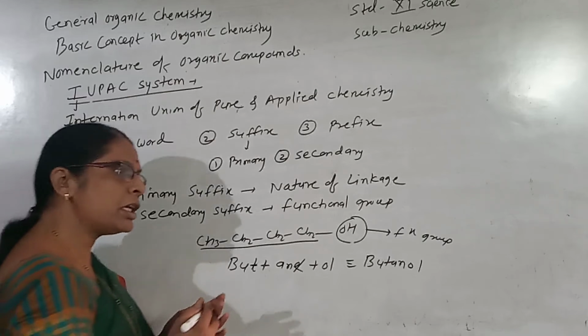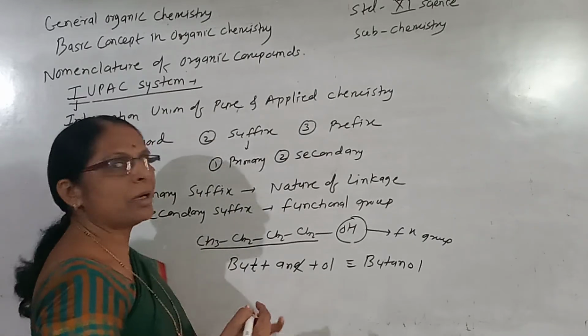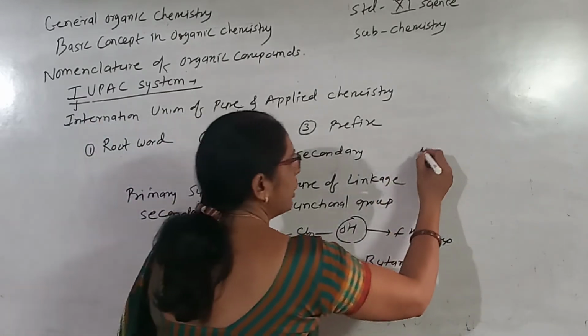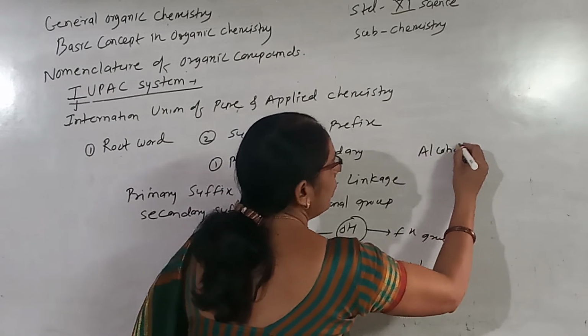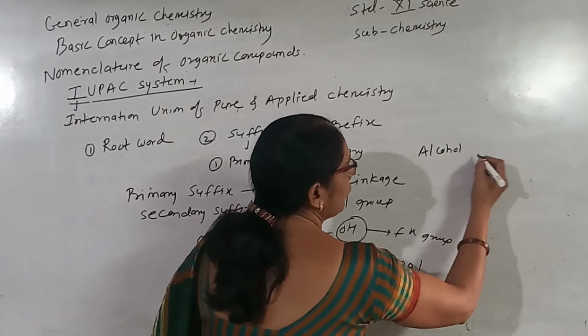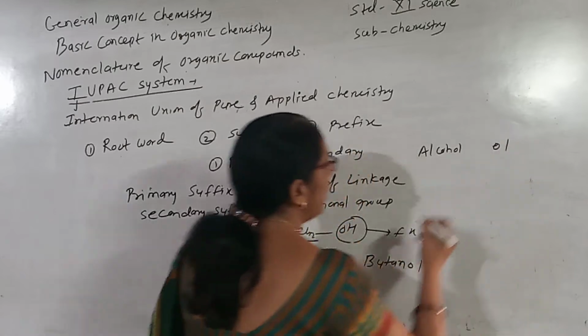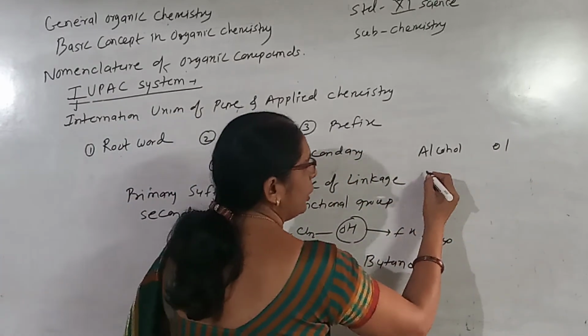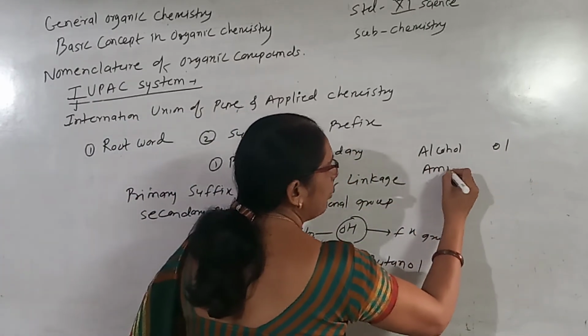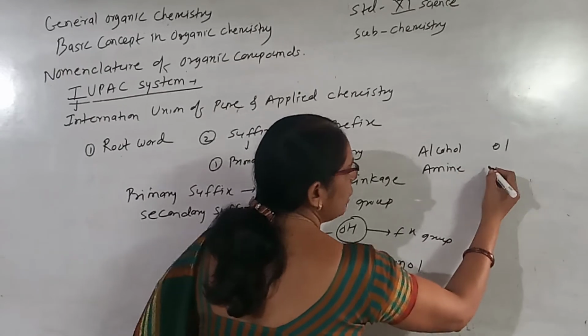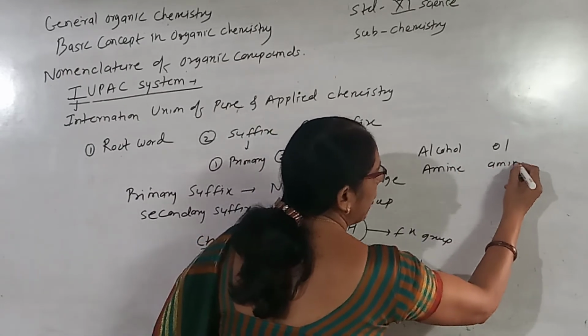So for the various functional groups, various secondary suffixes are used. For example, in the case of the alcohol, we use OL as a suffix. In the amine, the e will be changed by ane, amine. Okay.